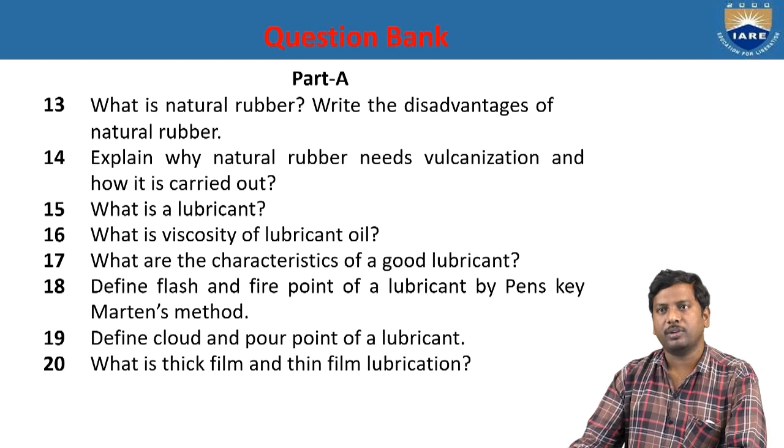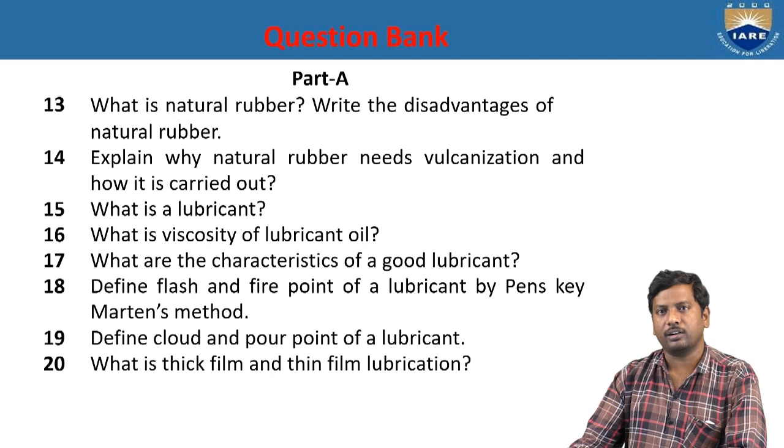Explain why natural rubber needs vulcanization, how it is carried out. Generally, natural rubber is a less stable compound, and when it undergoes vulcanization, that means it reacts with sulfur to get a more stable rubber because of the cross-linking.